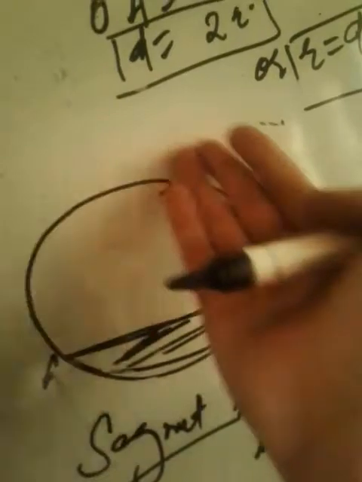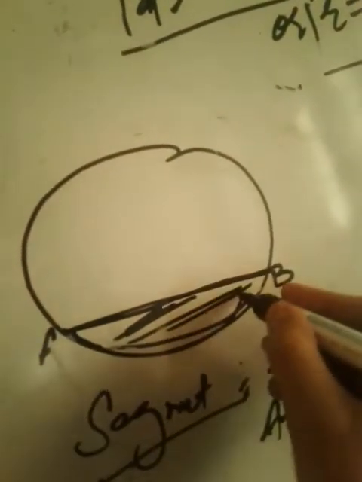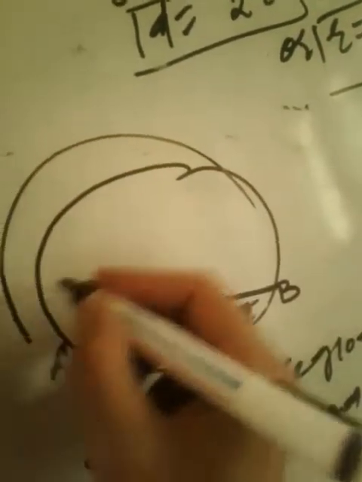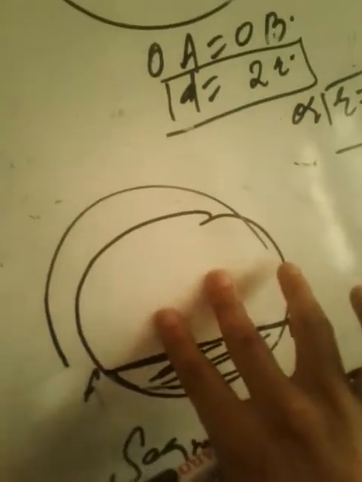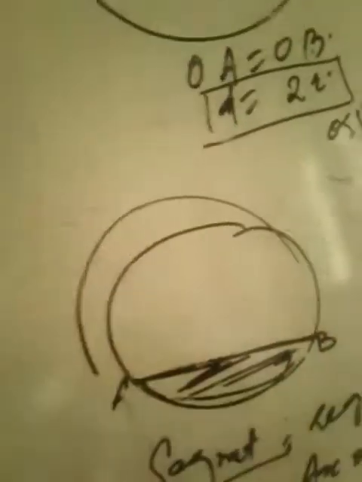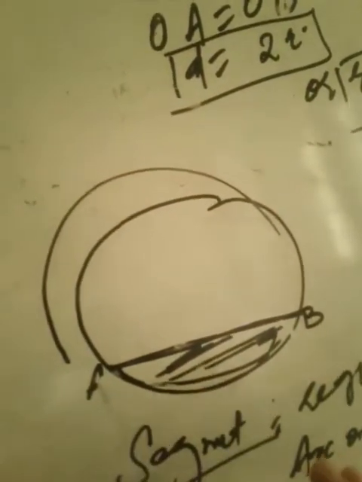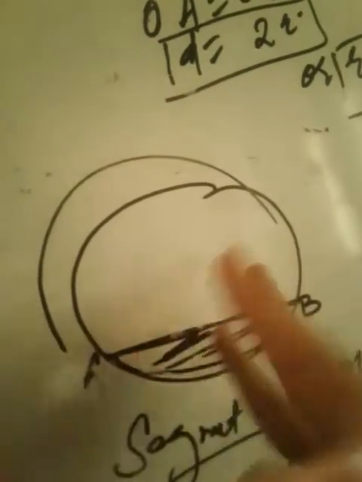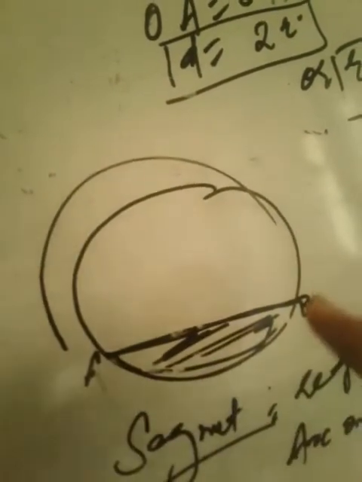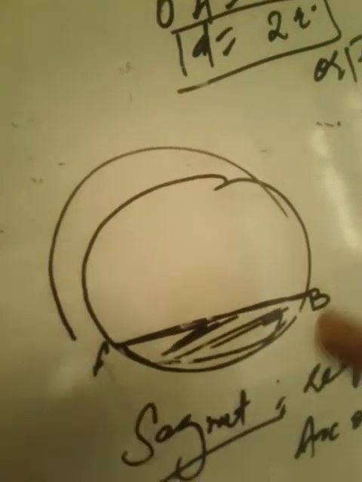Can we say that there is also a major segment and a minor segment? Of course, this AB is a minor segment and this BA is a major segment, because it is formed between the chord and the major arc of the circle. Major segment is formed between the chord and the major arc.